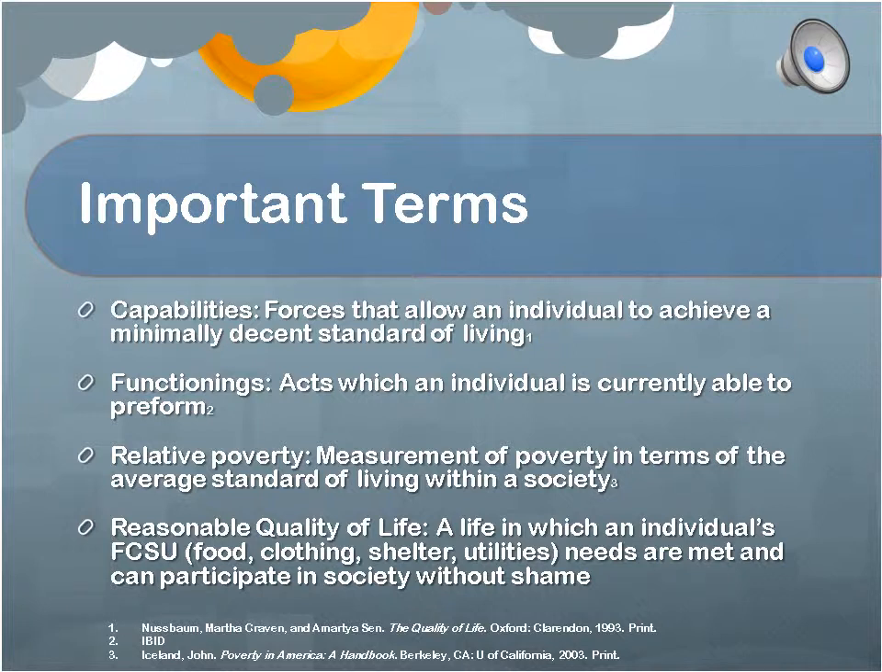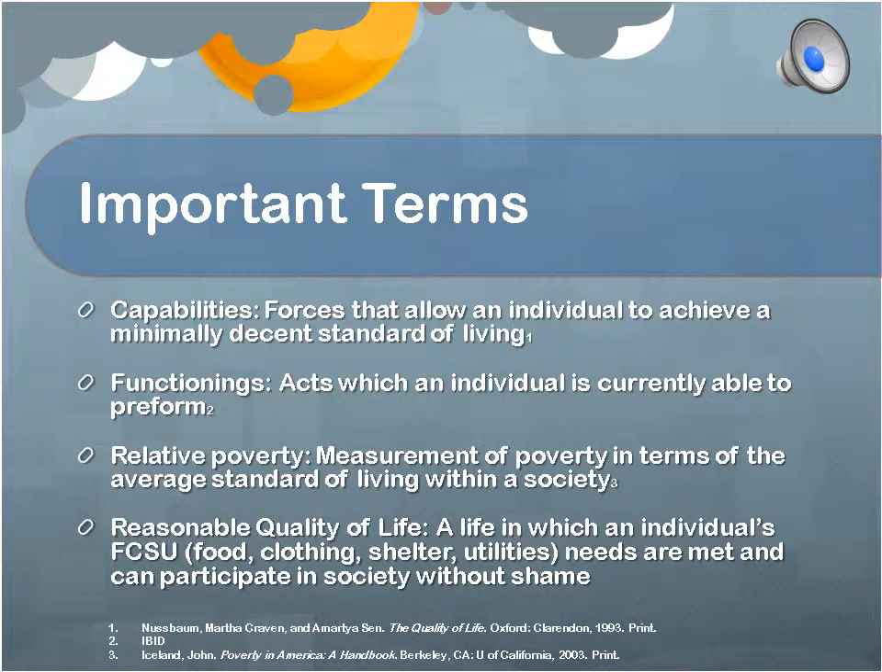Relative poverty is a measurement of poverty in terms of the average standard of living within a society. We believe that this measurement, although not central to our proposal, ties in with our advocacy of the SPM insofar as it is fundamental in its application.